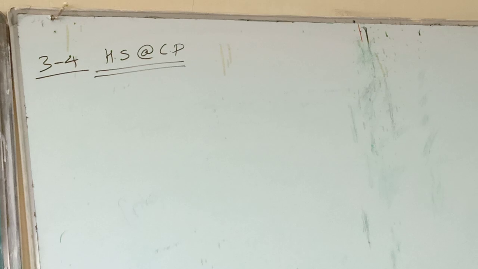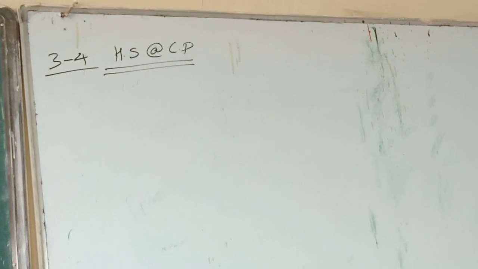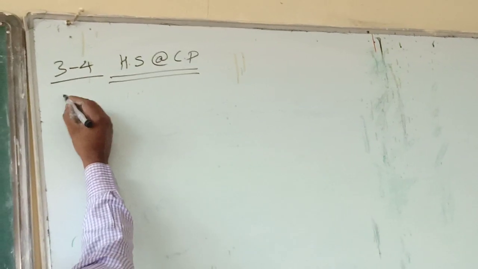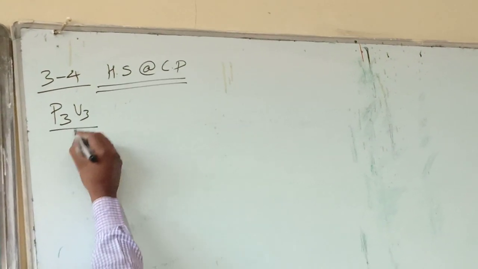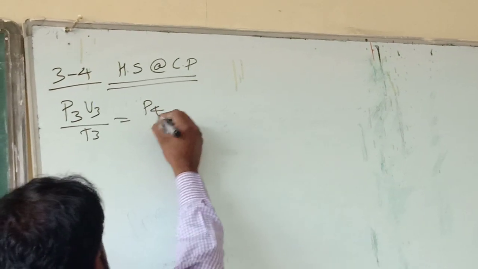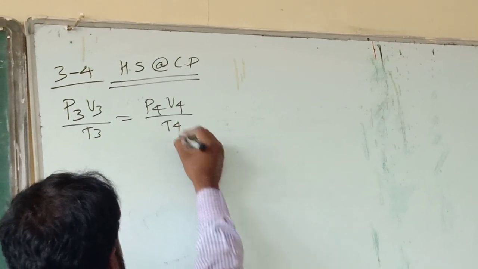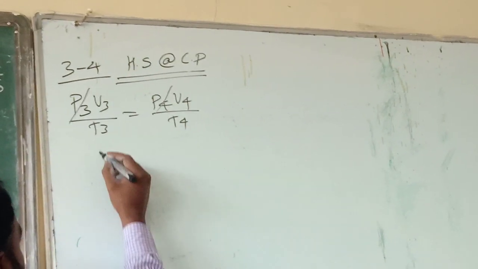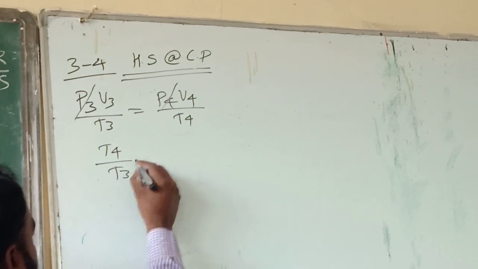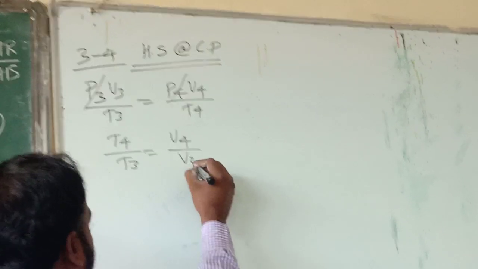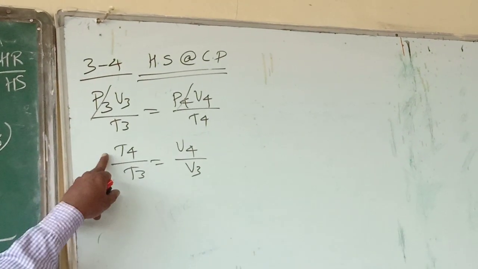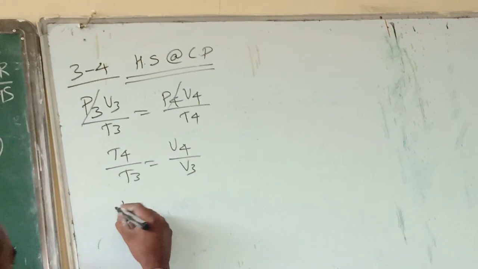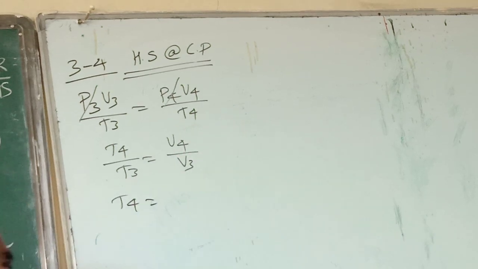So similar to process 2 to 3, we can write the ideal gas equation for state 3 and state 4, then we can equate. Ideal gas equation for state 3: P3 V3 by T3 equal to P4 V4 by T4. Since it is constant pressure, P3 equal to P4 we can cancel, then we can write T4 by T3 equal to V4 by V3. I need to calculate T4 in terms of T1, so I write it on the left hand side. So T4 equal to, what is V4 by V3?